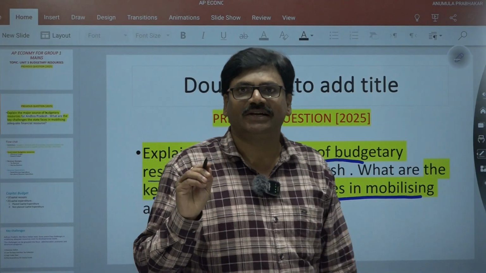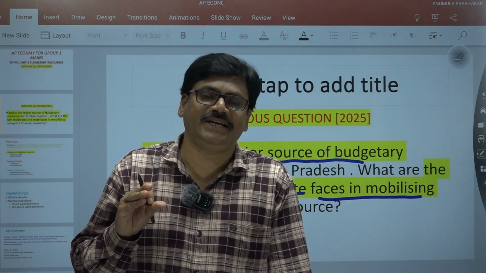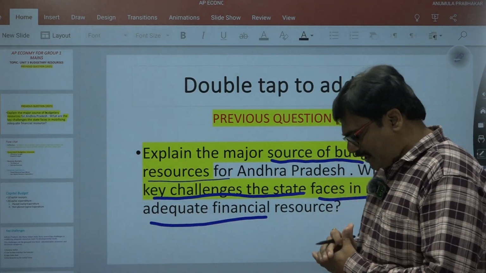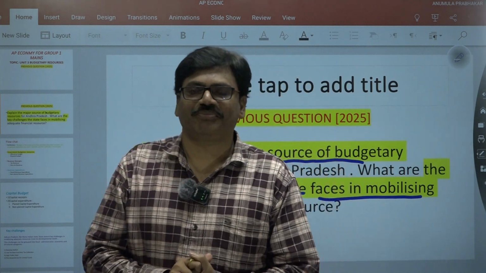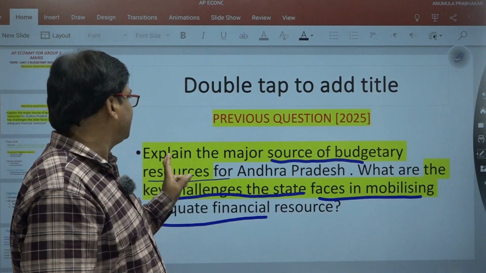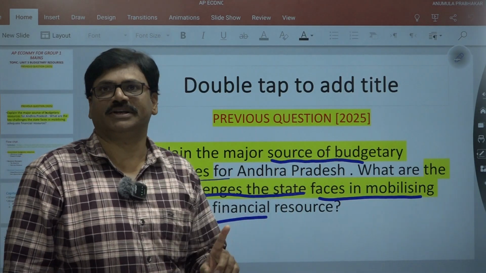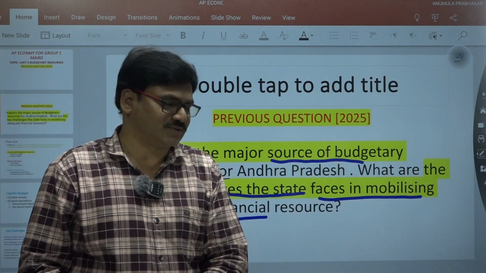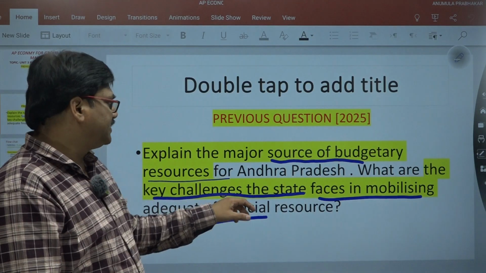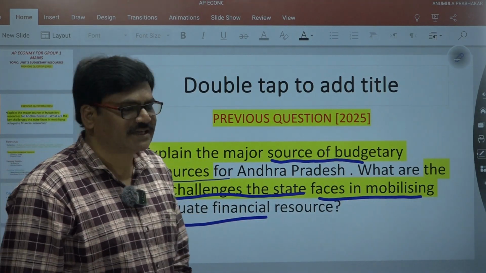Here the question is about the hindrances in mobilizing adequate financial resources. When you observe the question, it has two parts. The first part is: explain the major sources of budgetary resources for Andhra Pradesh. That is part 1 of the question. Part 2 of the question: what are the key challenges that the state faces in mobilizing adequate financial resources.